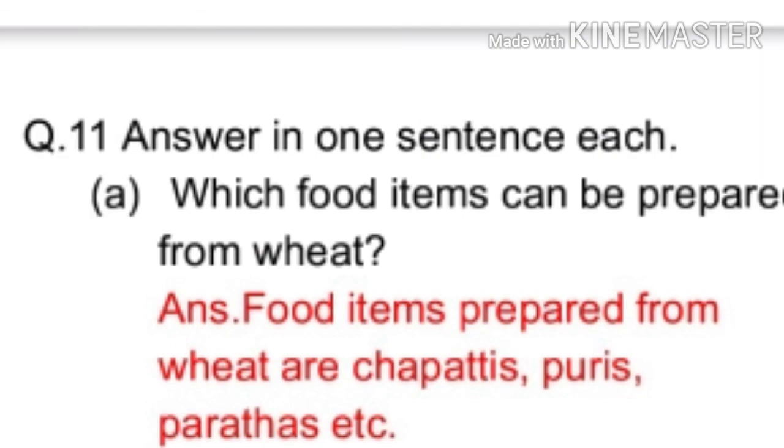Question number 11. Answer in one sentence each. Question number A is, which food items can be prepared from wheat? The answer is, food items that can be prepared from wheat are chapatis, puris, parathas, etc.